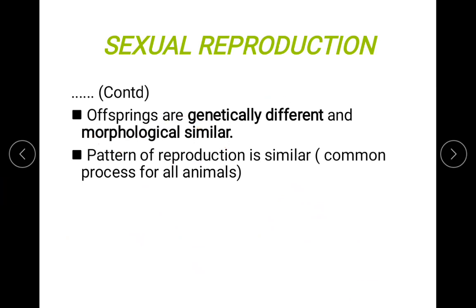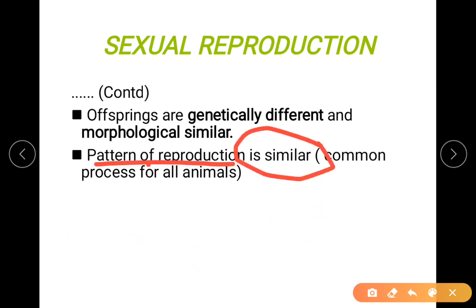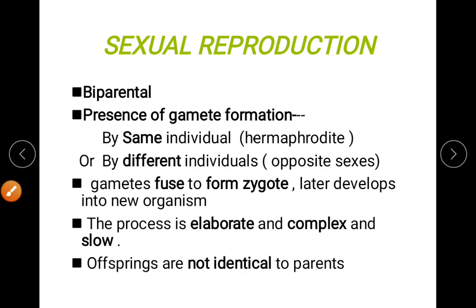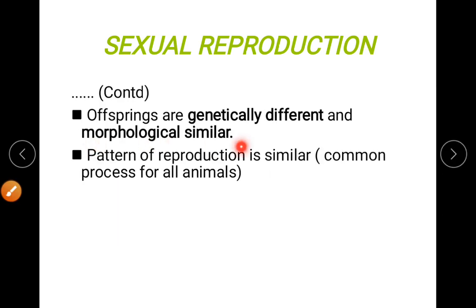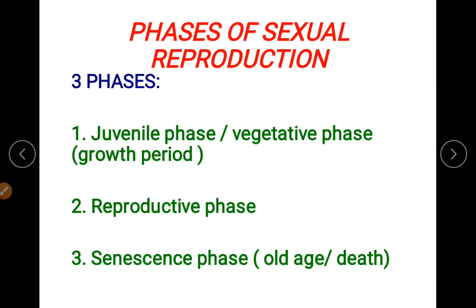Okay, so even in the patterns, you can find the pattern of reproduction is similar. Why is it similar? Just observe here. All the animals which are sexually reproducing fuse the gametes, form a zygote, and develop into a new organism. This is the same process or same pattern of reproduction. I hope it is clear now. That's why it's given as a common process for all animals. So this is only in sexually reproducing organisms.